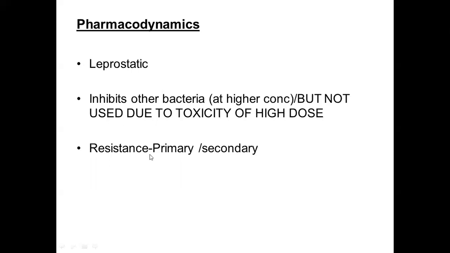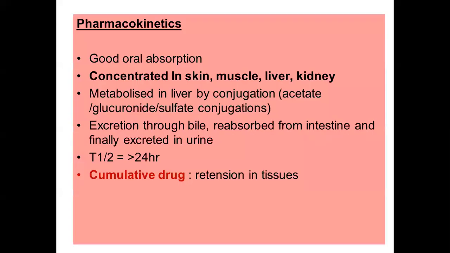Dapsone can have a primary resistance or a secondary resistance against it. Primary resistance is resistance to dapsone in a person in whom dapsone has not been previously used. So it is very difficult to start dapsone in such a person who is primarily resistant to dapsone. Secondary resistance occurs after the use of dapsone for some time.